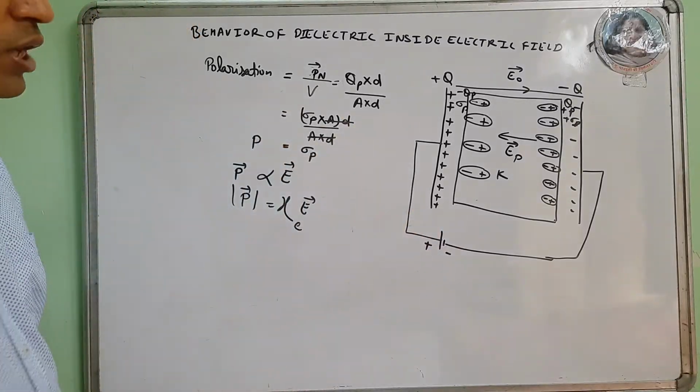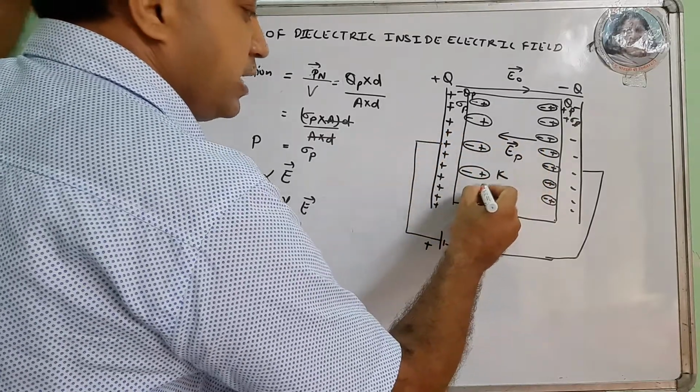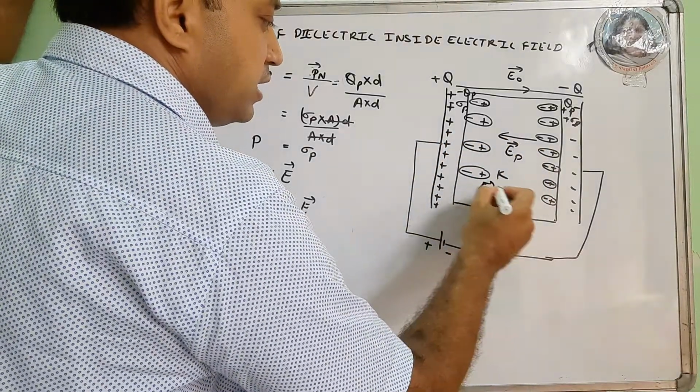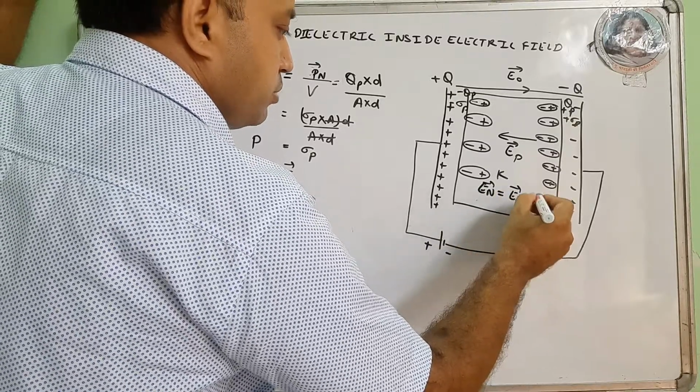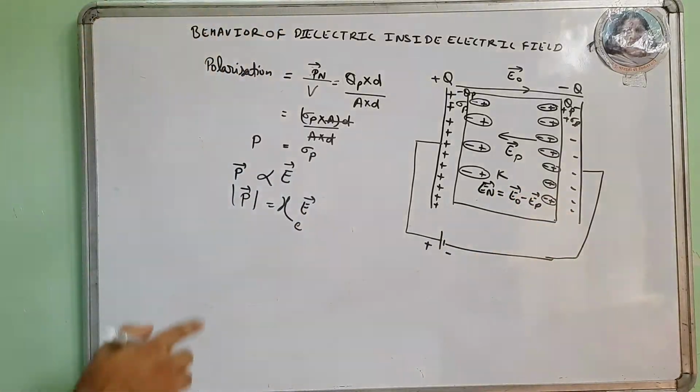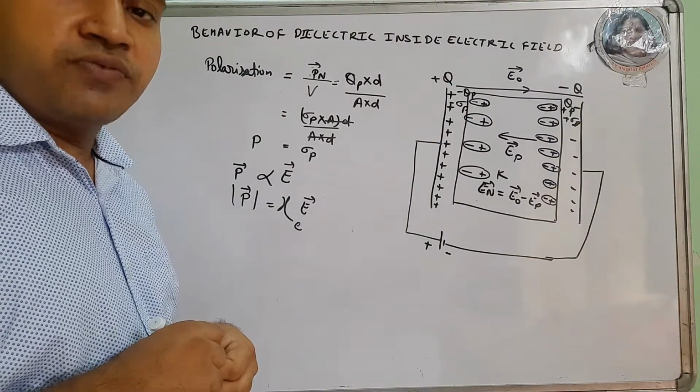Now if I talk about the net electric field, E net inside the dielectric is E external minus EP.